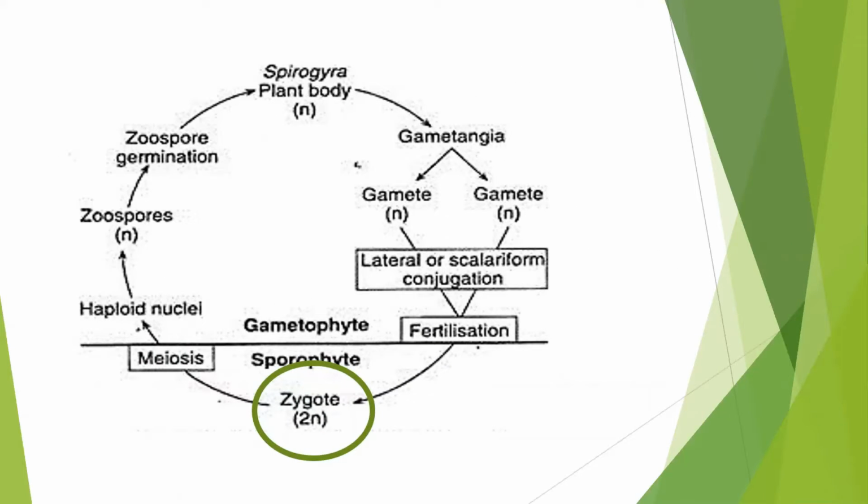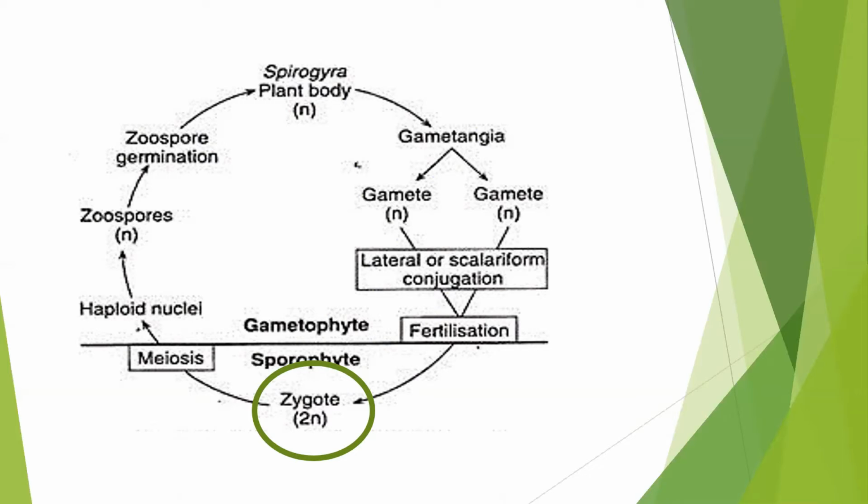As we see in the Spirogyra life cycle, two different types of gametes are formed. These two gametes fuse by the process of fertilization, and a diploid zygote is formed. This diploid zygote undergoes meiosis division. This forms haploid nuclei that form the zoospores, and these zoospores germinate to give rise to a haploid Spirogyra.